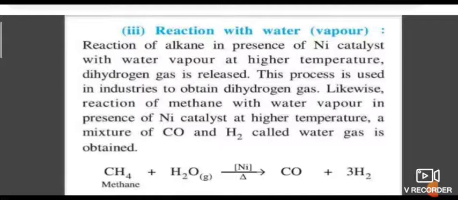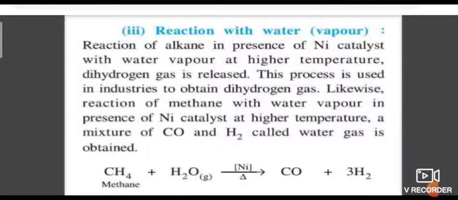So the substitution reactions are halogenation, sulfonation and nitration. In halogenation, there is addition of chlorine, iodine, bromine. Next, the combustion reaction. Any alkane on combustion gives carbon dioxide and water.